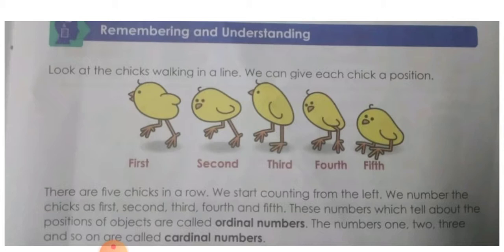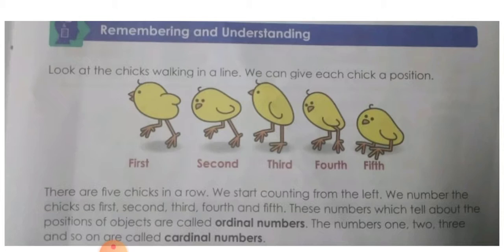The chick which is going first is the first. That is FIRST, first. And then second, SECOND, second. Then third, THIRD, third. Then fourth, FOURTH, fourth. Then fifth, FIFTH.